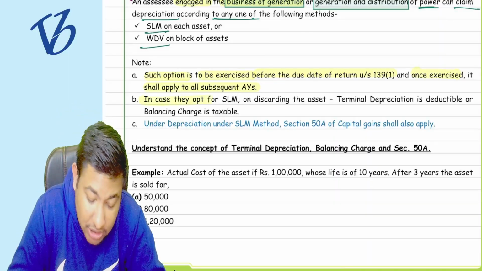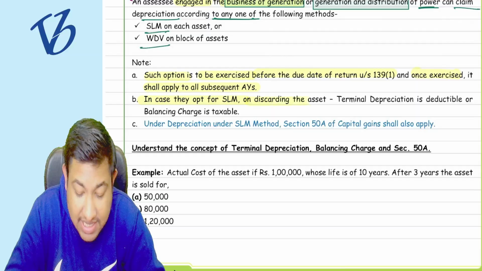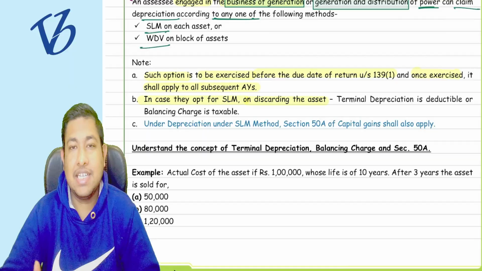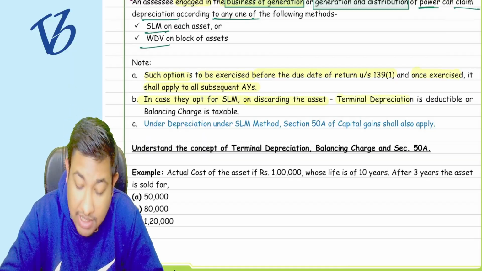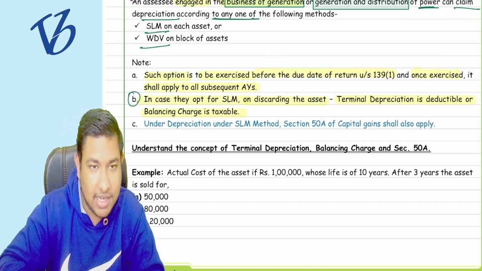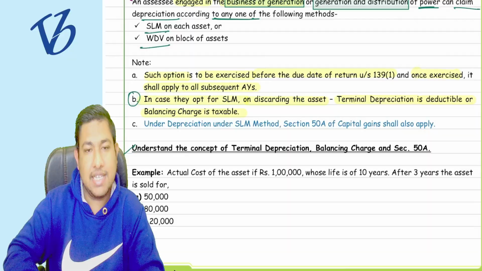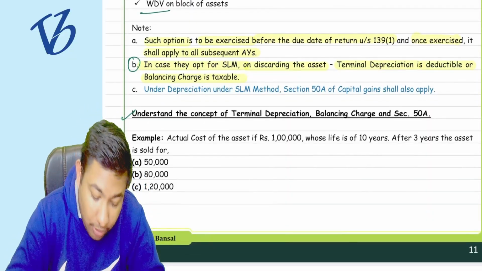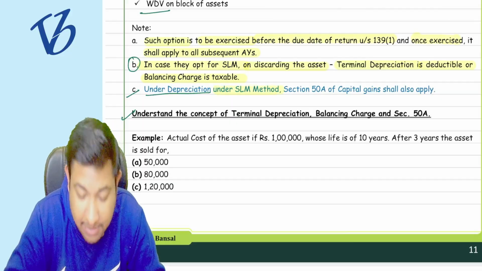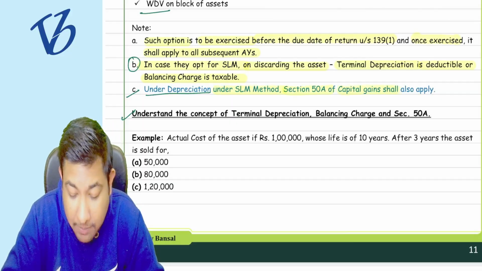Now, for the SLM method, on discarding the asset, meaning when the asset is sold or scrapped, the terminal depreciation is deductible or the balance sheet charge is taxable. What it is, we'll understand in the example. Then point number C: under the SLM method, section 50A of capital gains shall also apply.